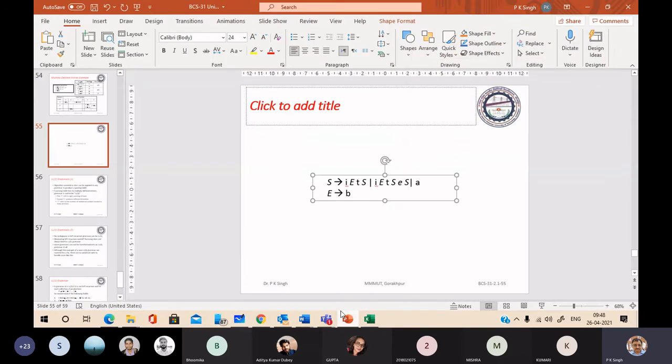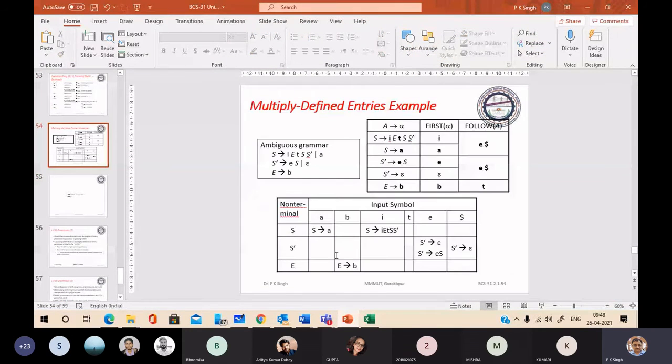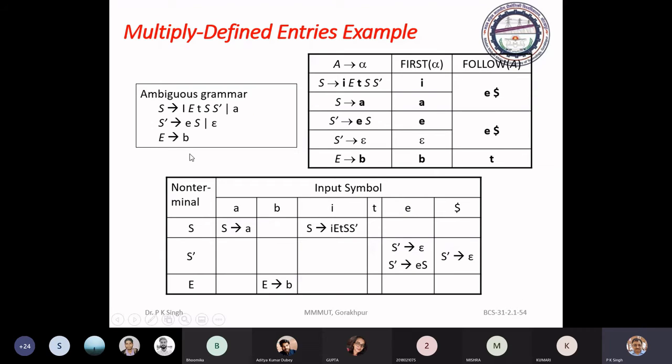You see, this is the table. Okay. This is the table. You can see here in the table at S dash, E, you have two entries. So this grammar is not an LL1 grammar. Okay. If we have multiply defined entries in the predictive parsing table, then that grammar is not LL1.